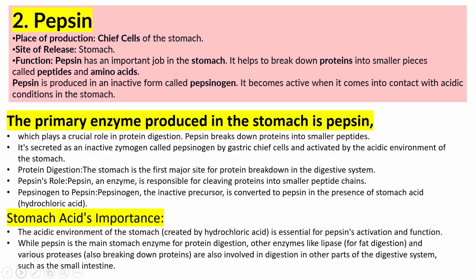Pepsin is first produced in an inactive form known as pepsinogen.